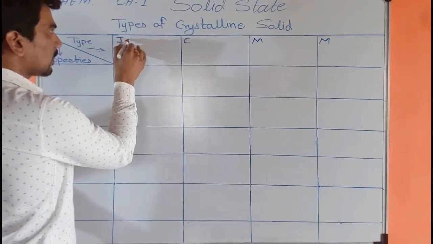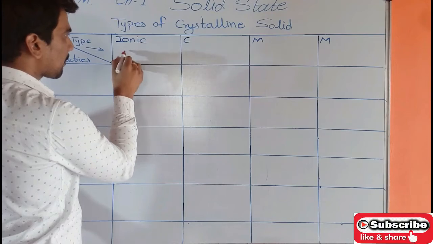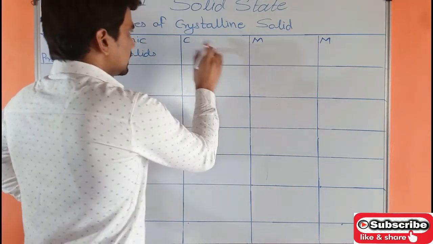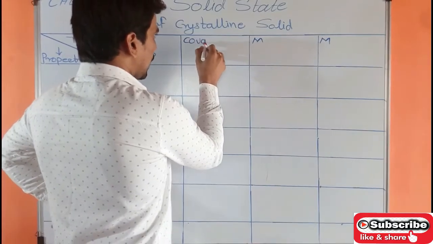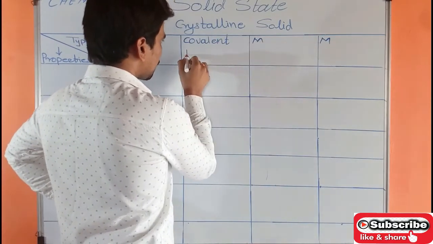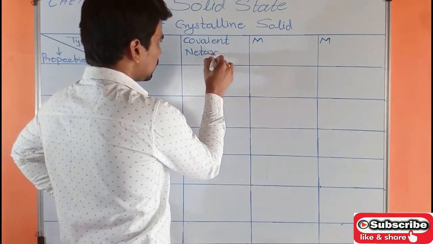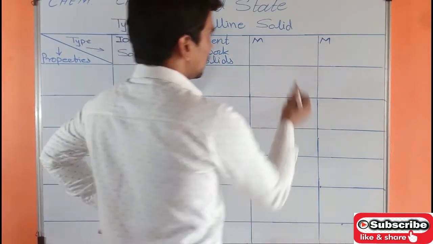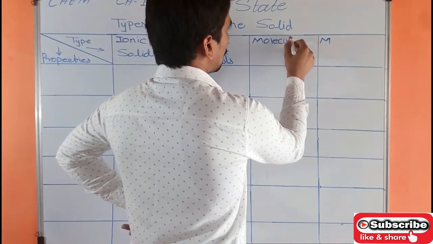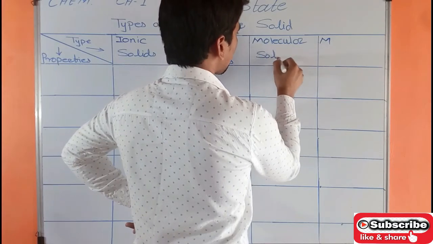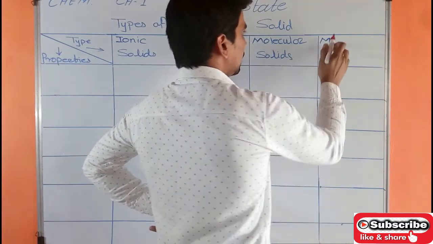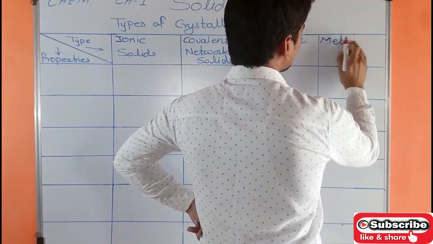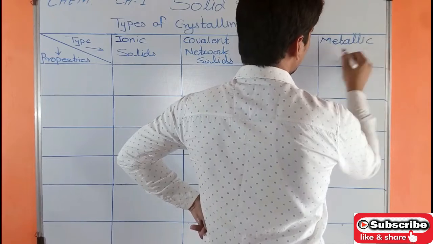I for ionic solids, C for covalent network solids, M for molecular solids, and M for metallic solids.